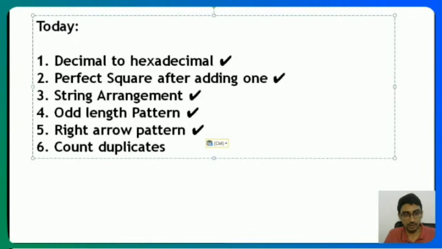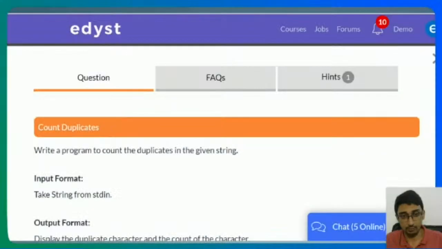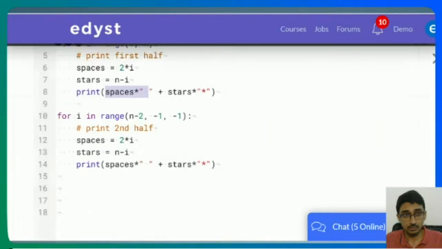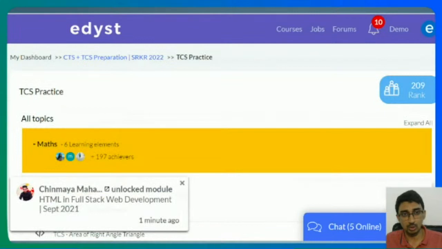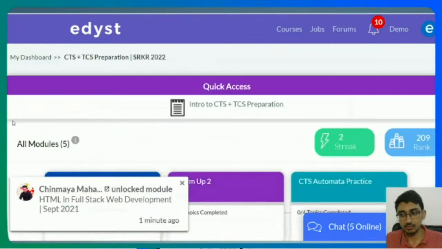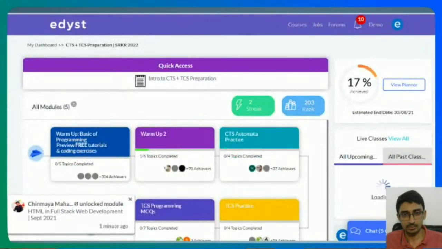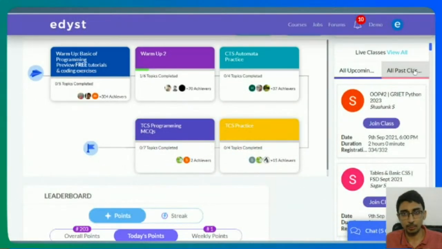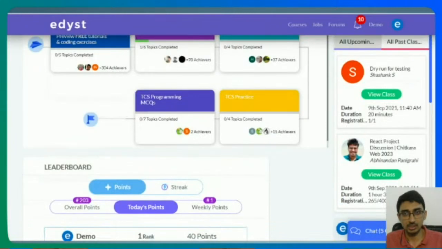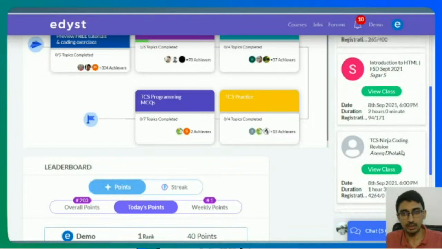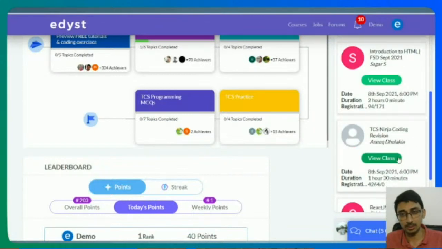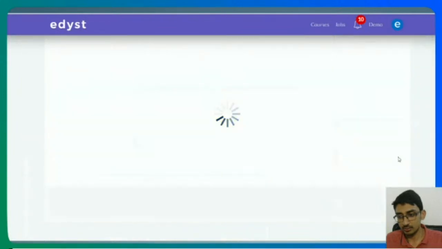Okay, some people are asking for the recording, so I'll just show you how the recording works on the Edyst platform. Let's say, for example, I go to whichever cohort I'm in. On the right side you see all past classes and live classes. I'm in a bunch of classes, so I get a lot of classes over here. But you see this view class button. That's all you need. The moment you click that view class, you'll get the recording. So yesterday's class, for example, if I click this view class, you'll get the recording.